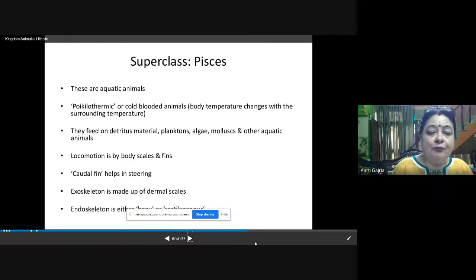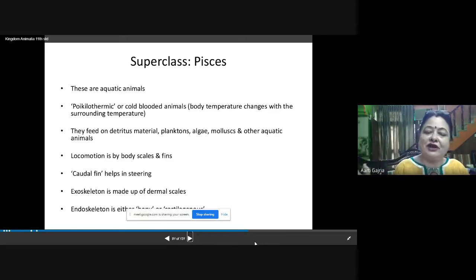They are poikilothermic. Poikilothermic means they are cold-blooded animals. What are cold-blooded animals? Cold-blooded animals are the animals where the body temperature is not constant like us. We are warm-blooded animals. Their body temperature keeps on changing as per the temperature of the surrounding.